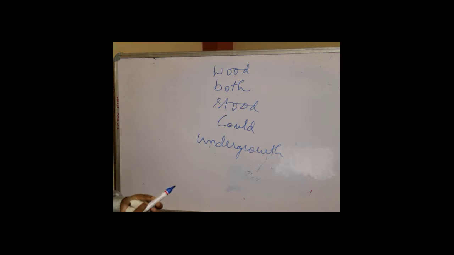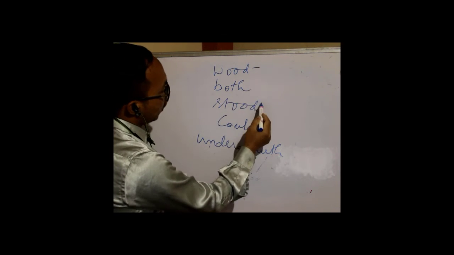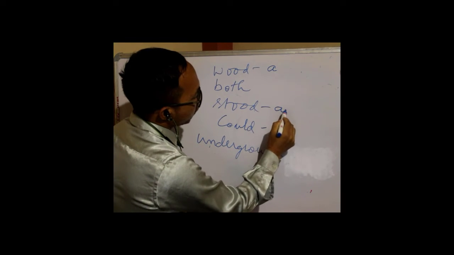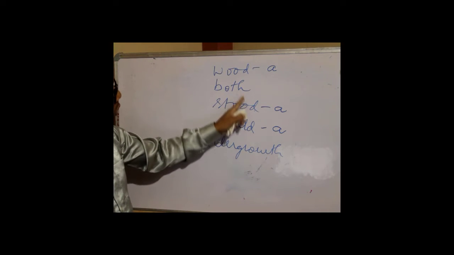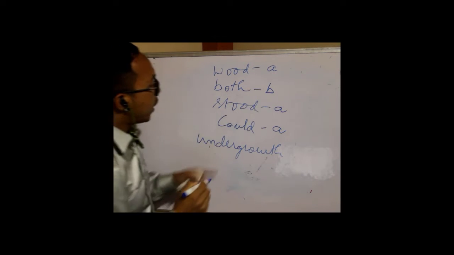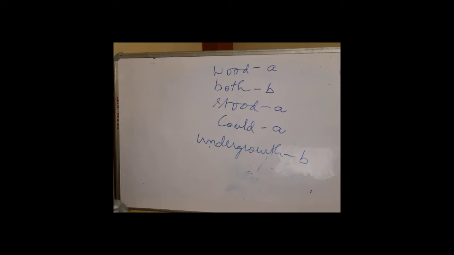So let's see now. What does it rhyme with? Both? No. Okay. What about stood, could? So we can say that yes, if this is A, this also will be A, and this also will be A. Growth? No. So growth rhymes with both. So I'm assigning B to the second line. So B will be also the last line.